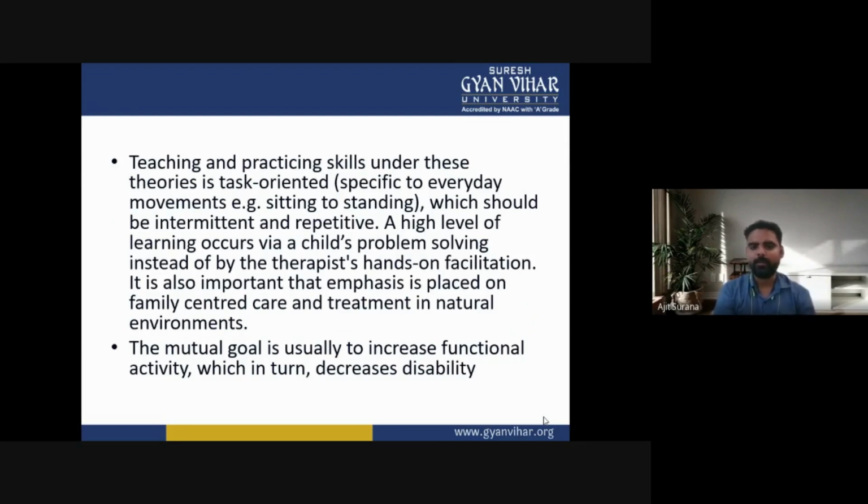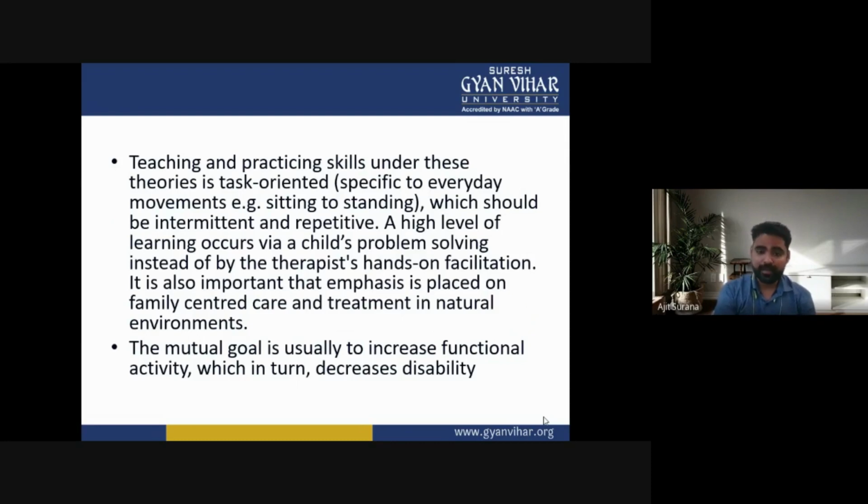It is also important that emphasis is placed on family-centered care and the treatment in natural environment. The mutual goal is usually to increase functional activity, which in turn decreases disability.